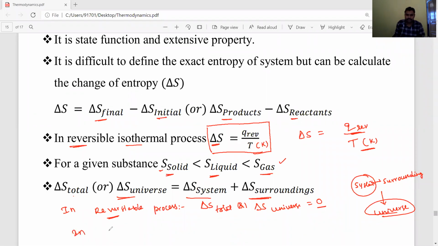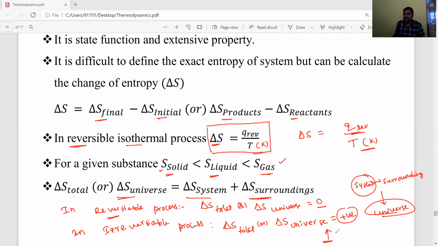But in an irreversible process, the delta S total, or universe, is always positive. Always positive means it always increases. If it is always positive, it is a spontaneous process. Spontaneous process. Okay, students, you have to remember.